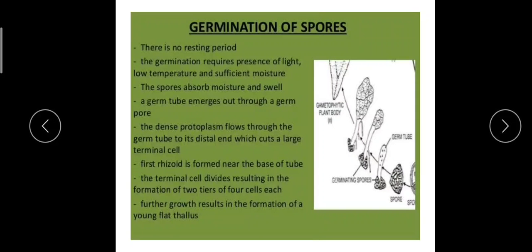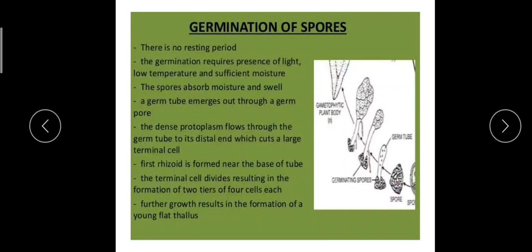Okay, so regarding the germination of spores, these spores germinate only when there is an adequate amount of water in the surroundings. The spore wall is differentiated into 3 layers, namely the exosporium, the outer one, the mesosporium, the middle one, and the endosporium, the inner one. During germination it absorbs water, and the exosporium and mesosporium both rupture, and the inner wall, the endosporium, comes out in the form of a tube.